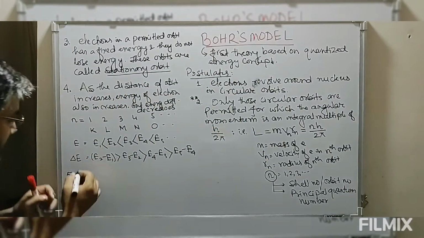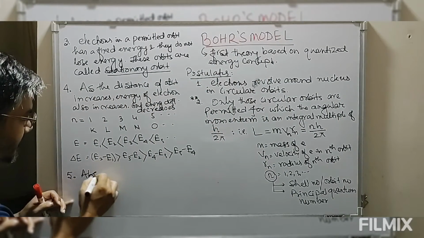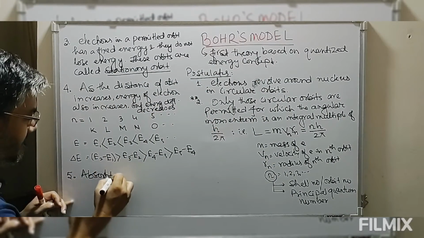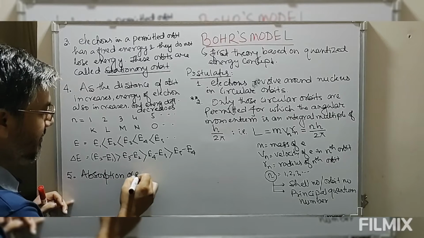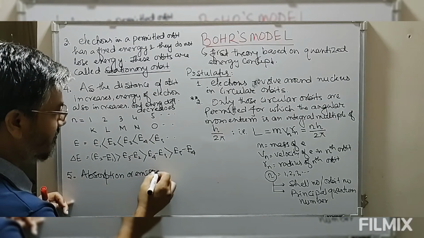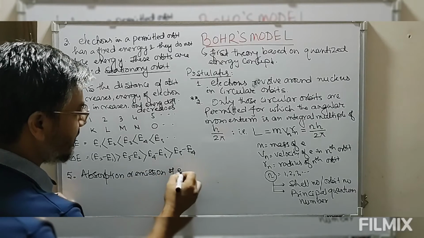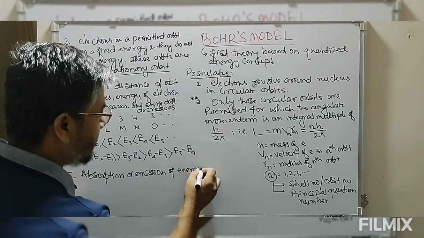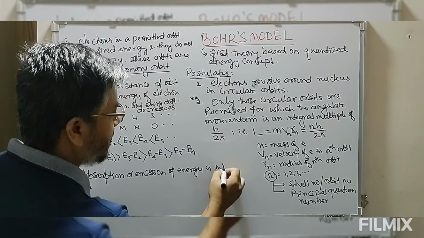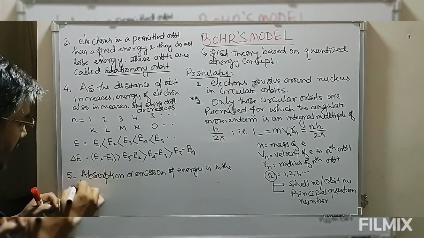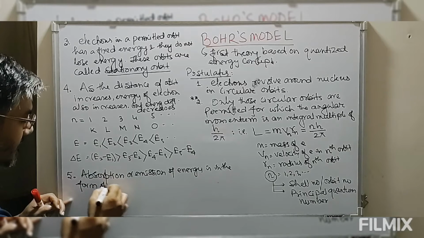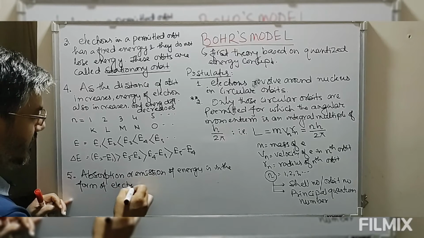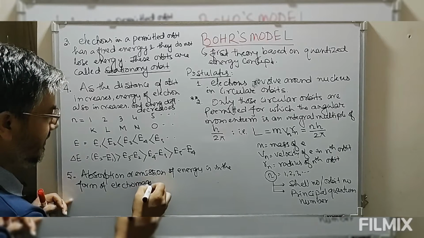That means absorption or emission of energies is in the form of electromagnetic radiation.